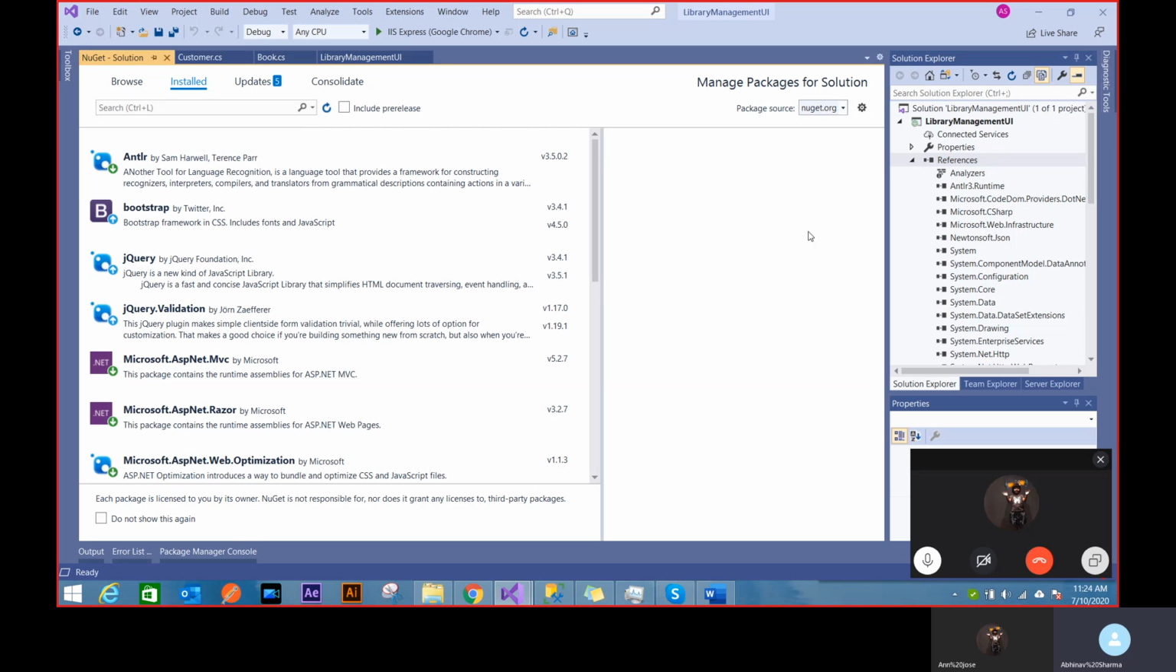Otherwise, sometimes it knows, because it knows that those are class libraries. I want to add this package to a UI, so it will directly add to the UI, but it will definitely give you some kind of hint that you're adding it here. If you want to change, you can change it right now. So you'll see that when I click the install button.